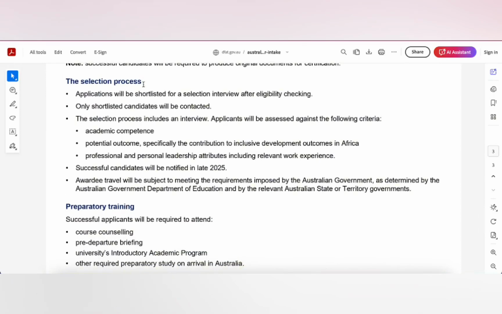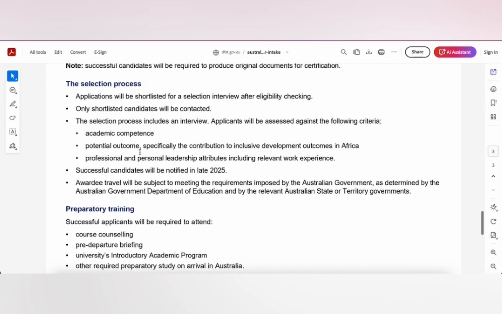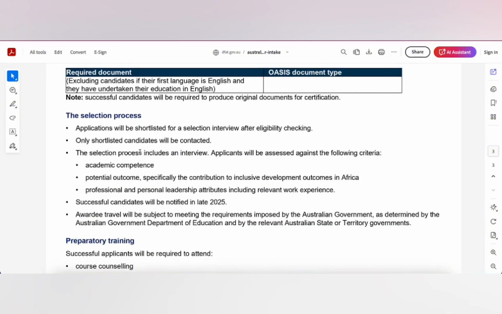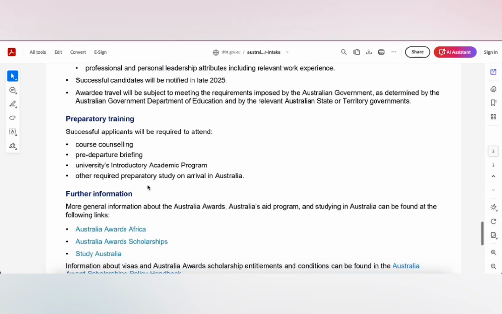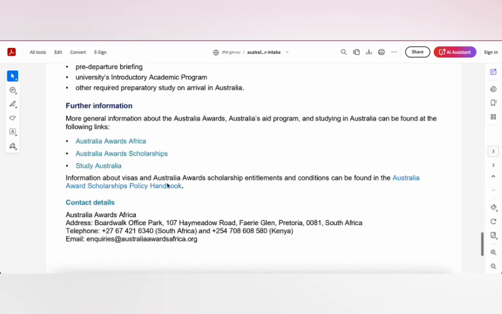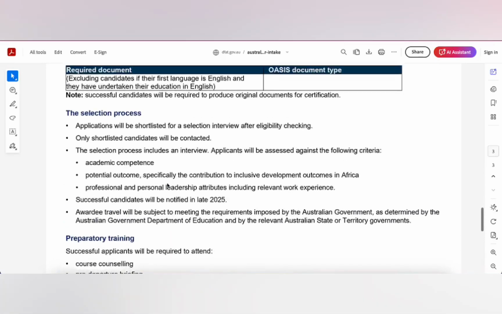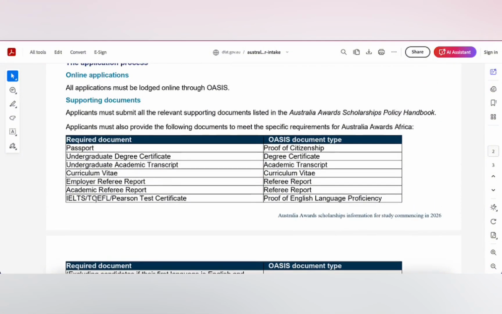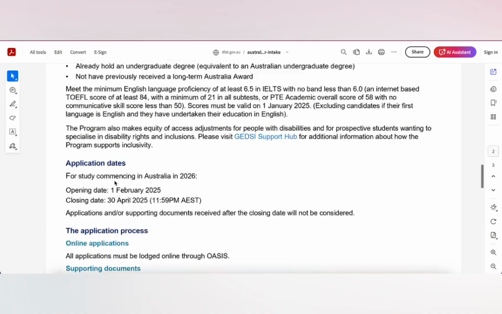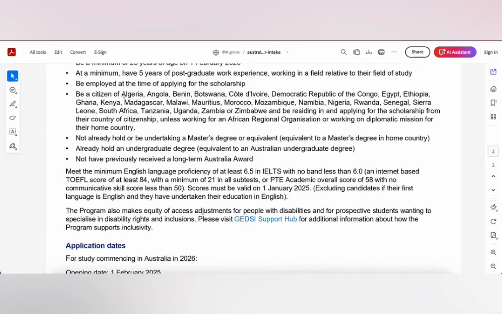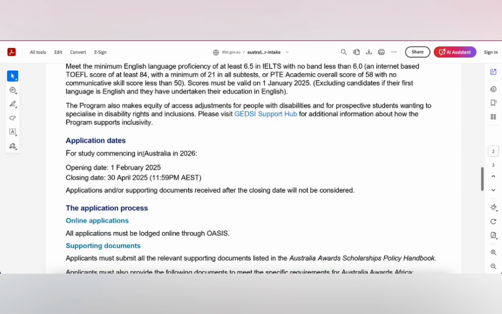The selection process, I think we can skip this one and focus on you sending through your application, but just know that there will be an interview if you are shortlisted. So all this information, you also get some preparatory trainings, all this other information you can read at your own time. What I need you to focus on is the required documents, and also pay attention to the eligibility criteria, and make sure that you submit your application before the deadline.